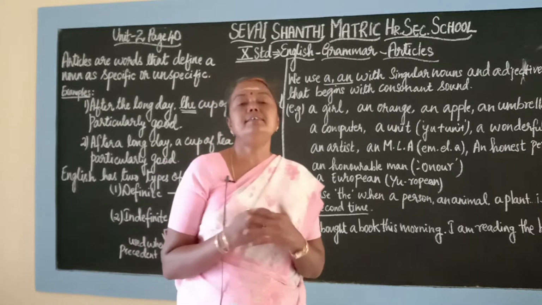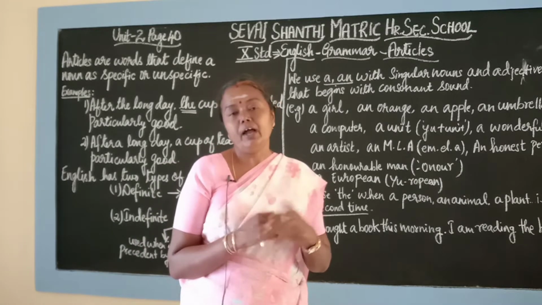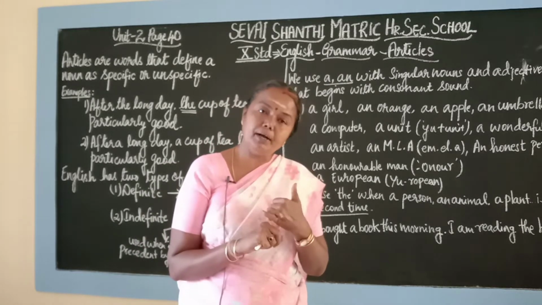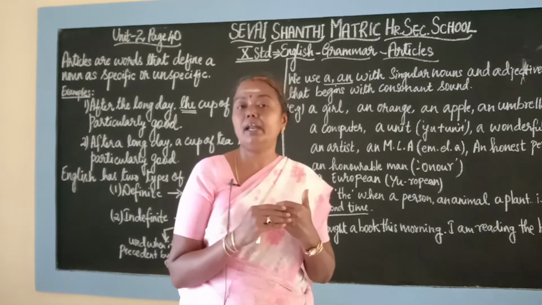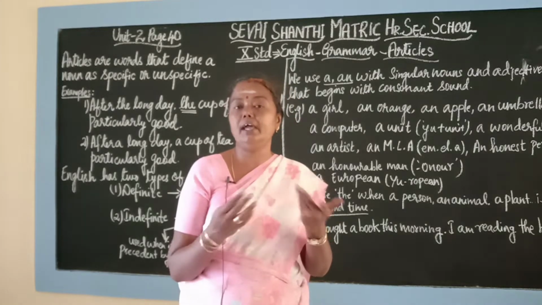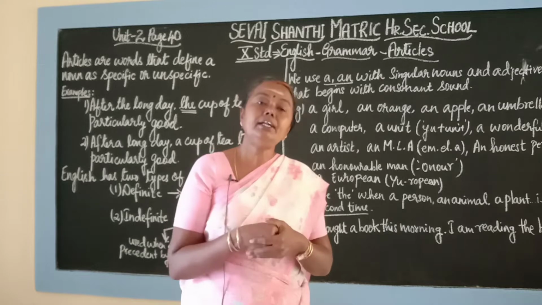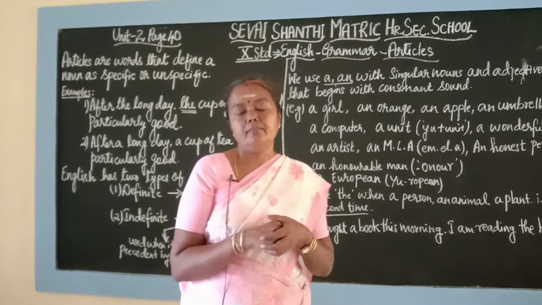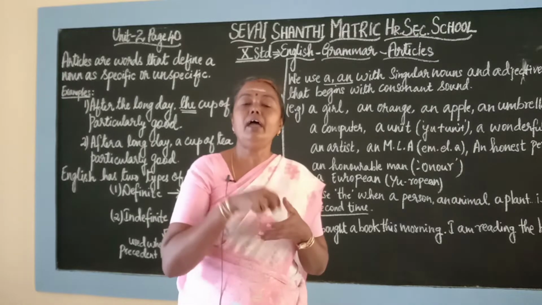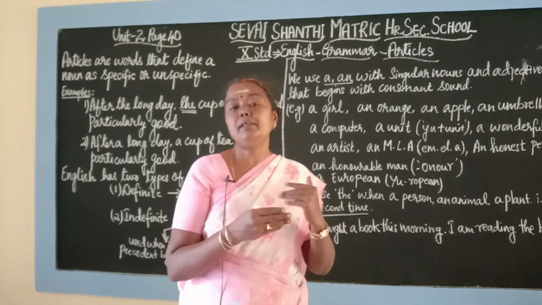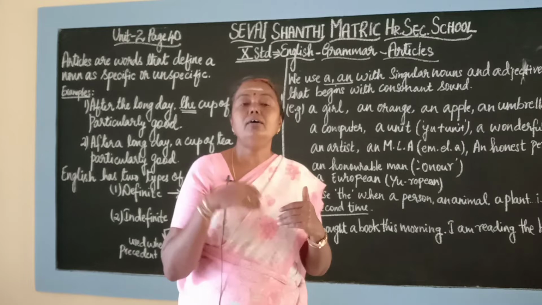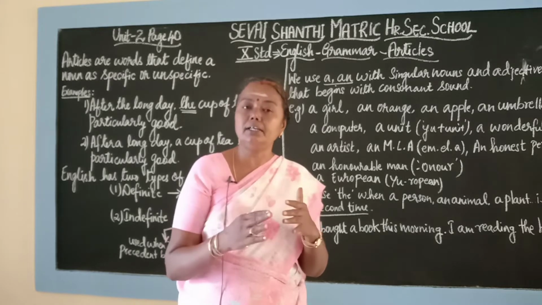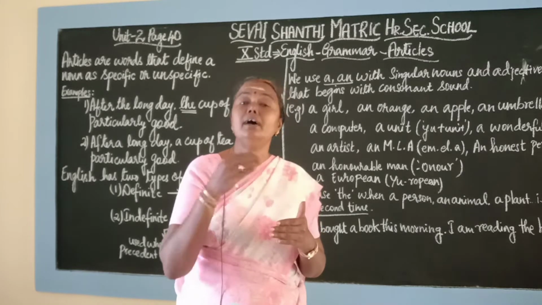This is in your Unit 2, and in the vocabulary part you will get one more question with underlined words, where you have to fill in a, an, or the. Definitely this will come in error spotting, where you may be given an and have to replace it with a. Or sometimes you will not be given any article and you have to use one.